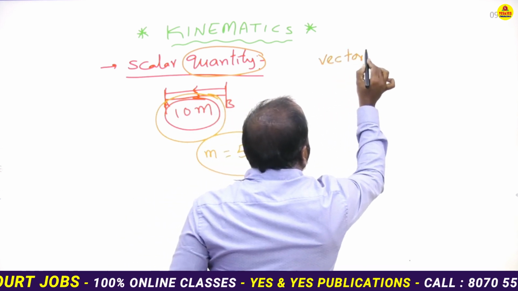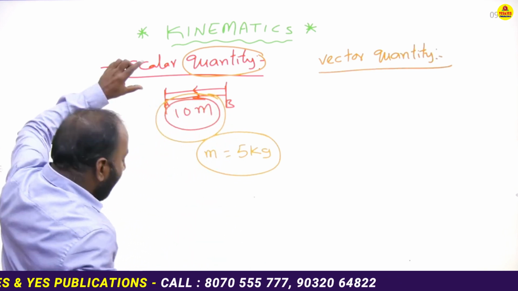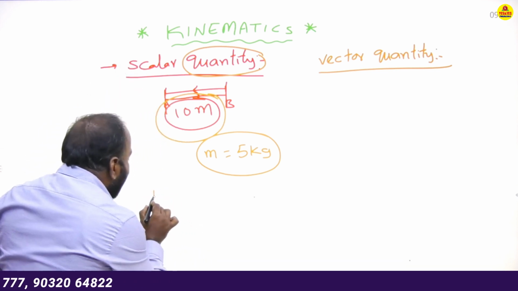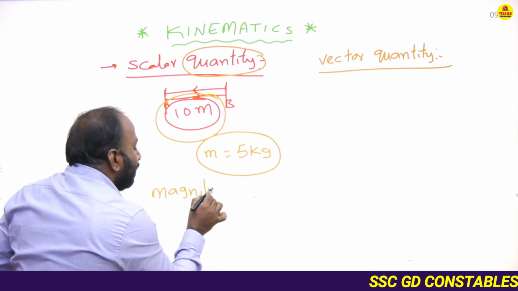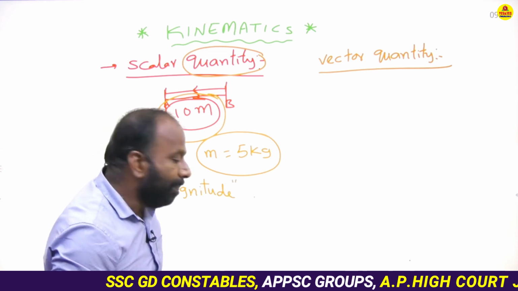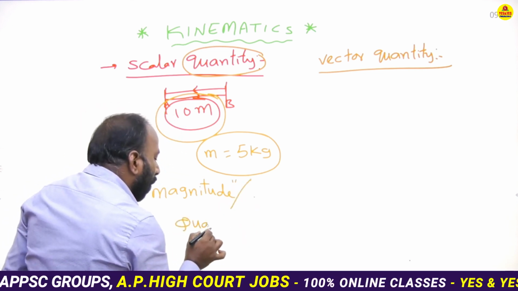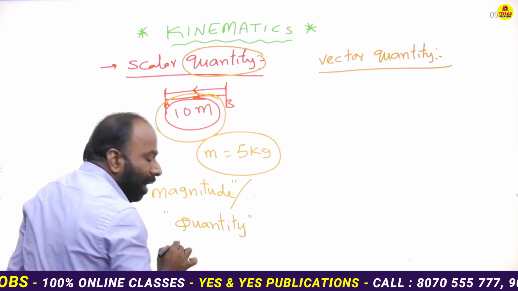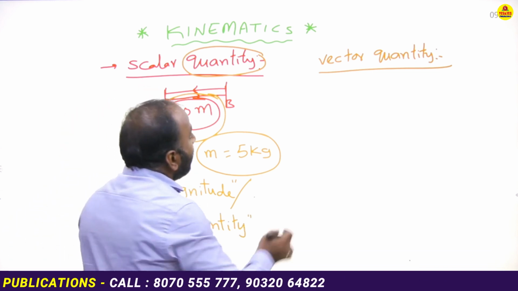Vector quantity. Yes. So a scalar quantity expresses only the quantity or magnitude of the object. Magnitude or quantity or value is said to be a scalar quantity.